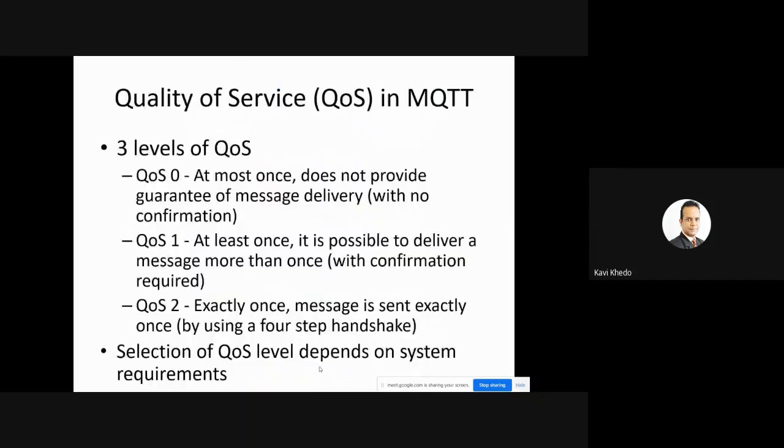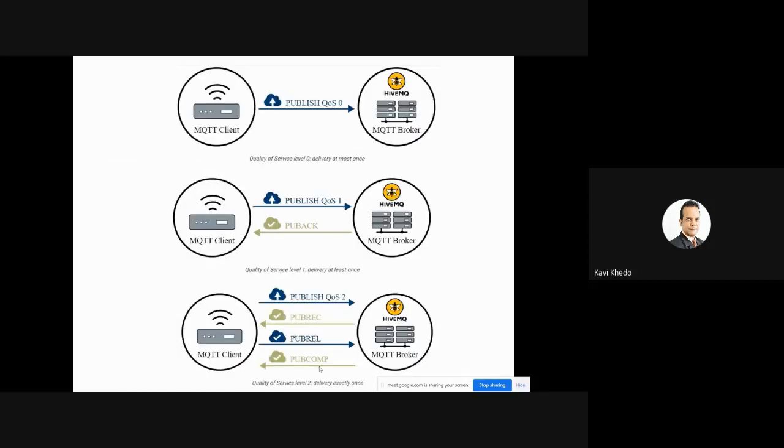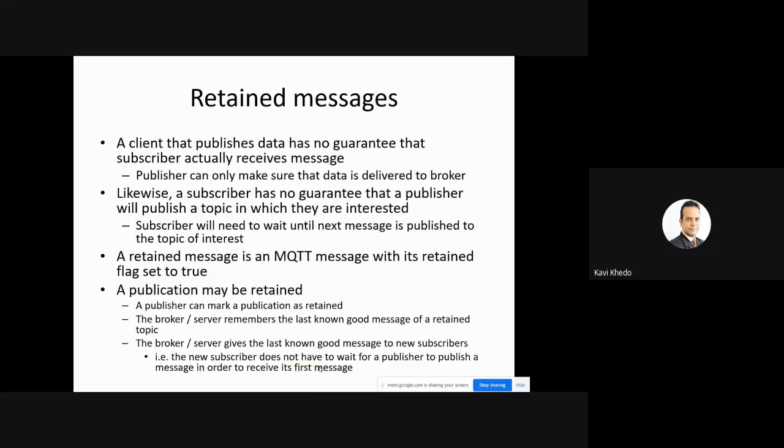Okay, so first we have studied QoS for MQTT. Now there is another characteristic about MQTT communication. It's retained messages. Okay, so what are retained messages?